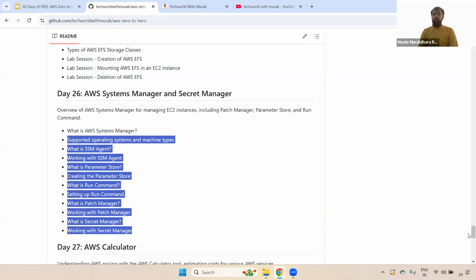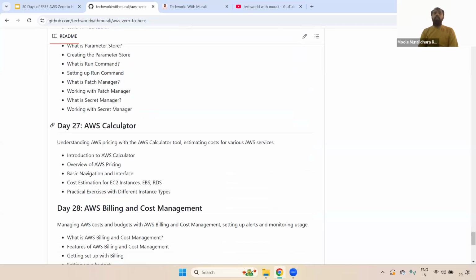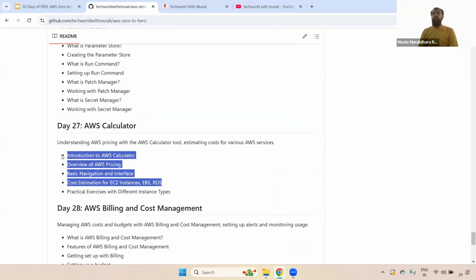Any questions now? Coming to day 27, this is also one of the most important topics: the AWS Calculator. Here I showcased what the AWS Calculator is and how we do pricing, and how we do cost optimization for specific services like EC2, RDS, and S3. Let's take an example: we got a request to pay for so-and-so EC2 instances. Then what do you have to do? You need to create that.